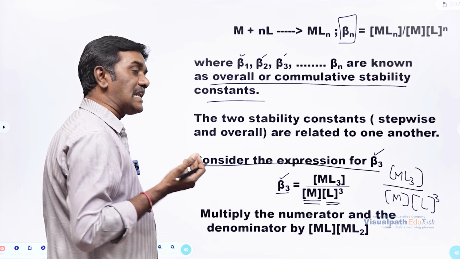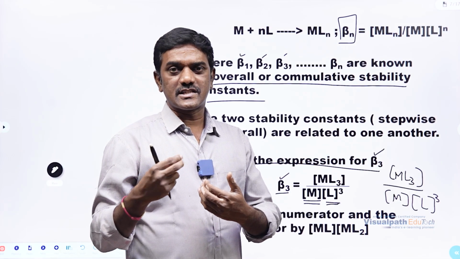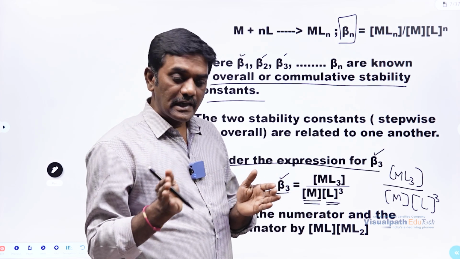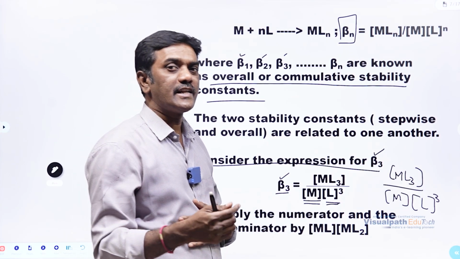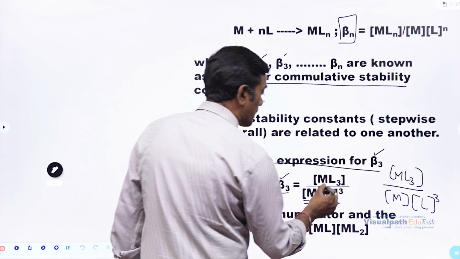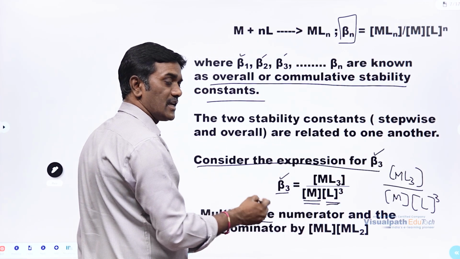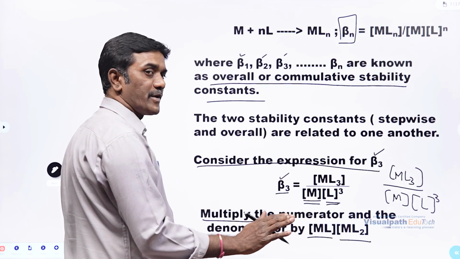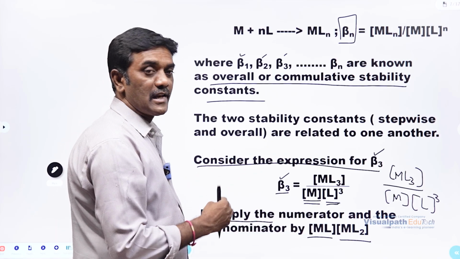Now let us get the relation between this beta 3 with the stability constants. That's stepwise stability constant. This is overall stability constant, right? We are going to get the relation between this stepwise stability constant and overall stability constant. To get that, we have to do small things here. That is multiply this one, ML3 divided by concentration of M into concentration of L power 3. Just multiply with ML and ML2. And obviously, if you are multiplying, the denominator is also divided by ML and ML2.